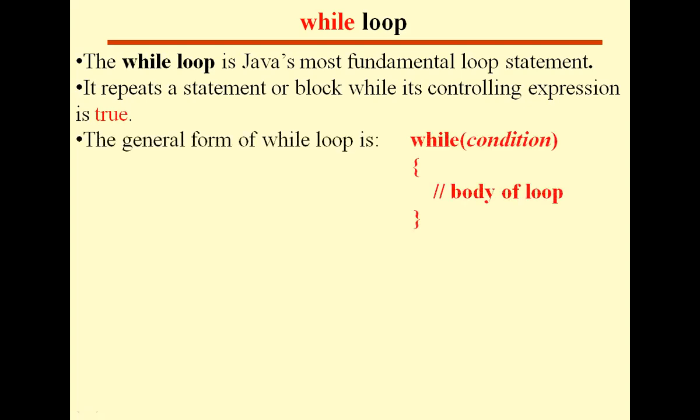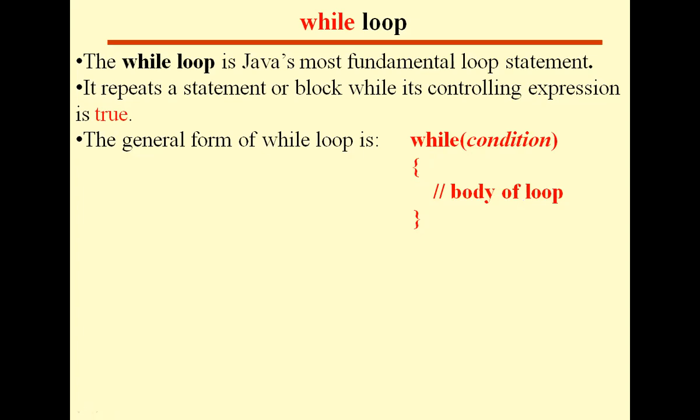Now we look into the general form of the while loop. It begins with the keyword while. This while should be written in lower case, followed by the condition within parentheses. If this condition is true, then the statements to be executed are included inside the body of the loop. The body of the loop begins with an open curly brace and ends with a closing curly brace, and one or more statements can be written inside it.